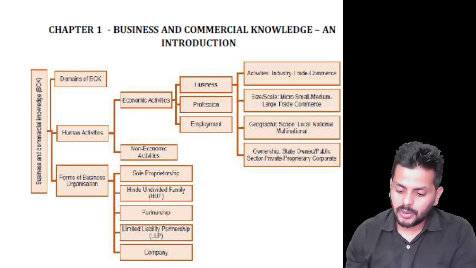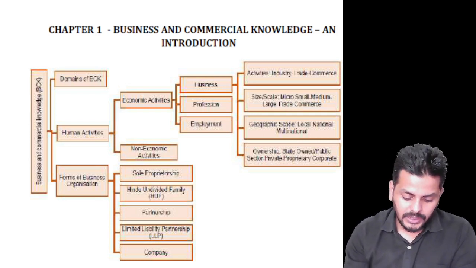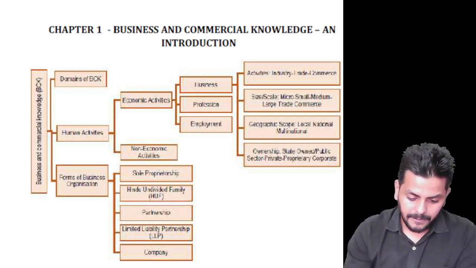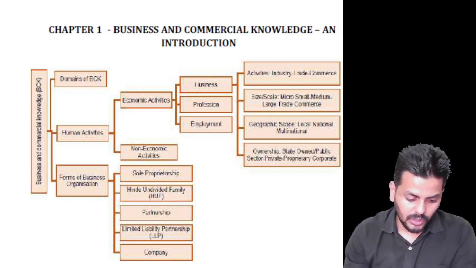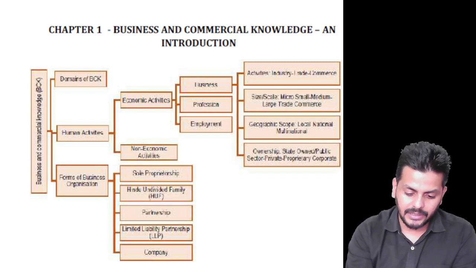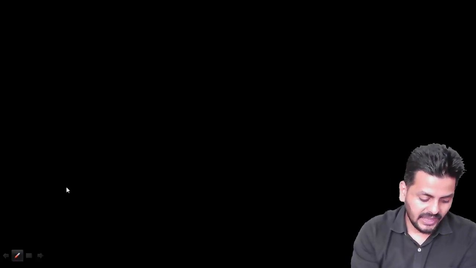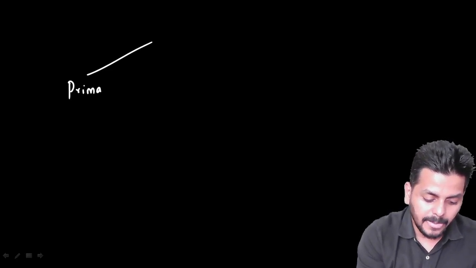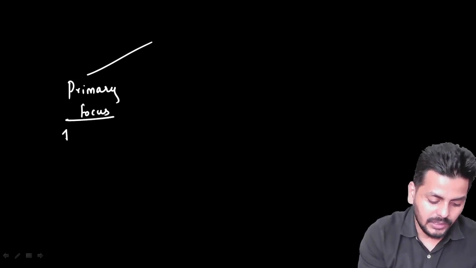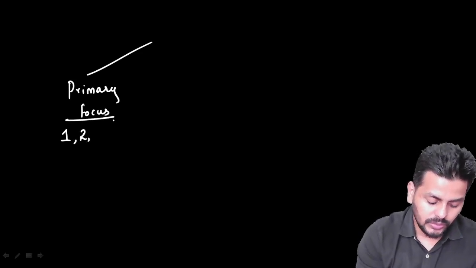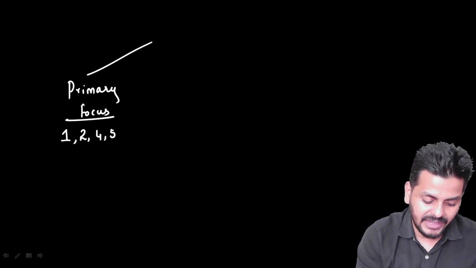Now, let me also give you an insight on how we go about this. For a minute, we will just read and figure out what we are supposed to do and quickly come back here. So, we have six chapters, and of these six chapters, our primary focus should be on chapters 1, 2, 4, and 5.